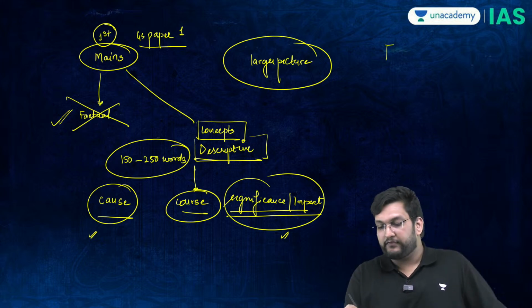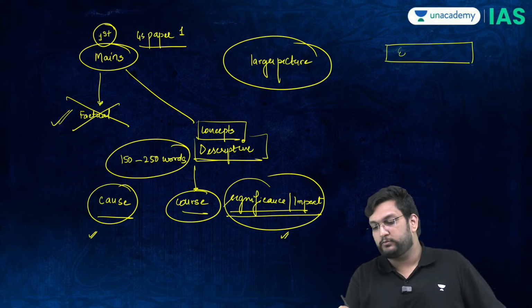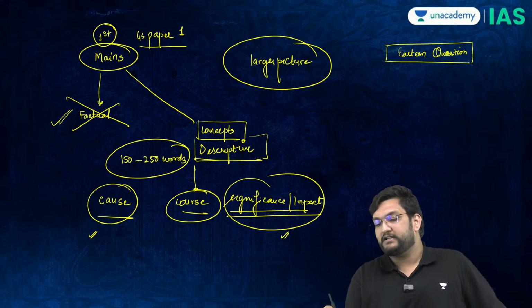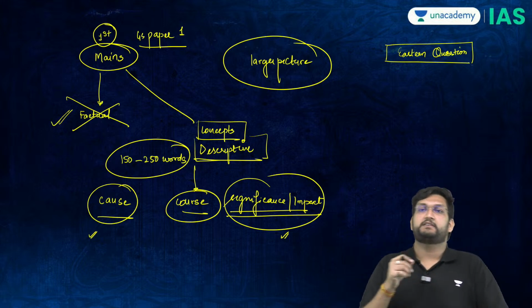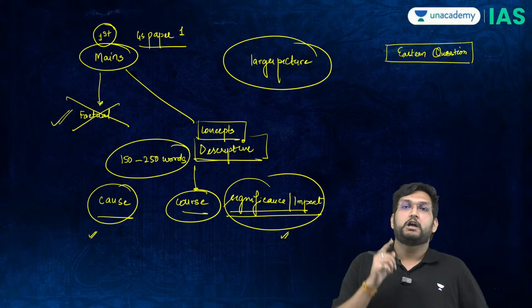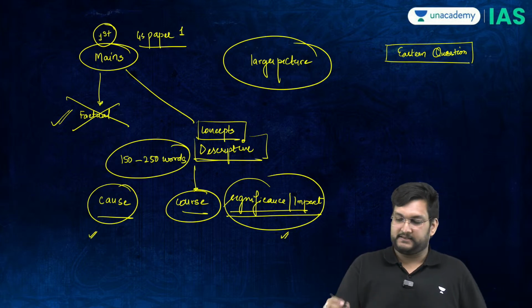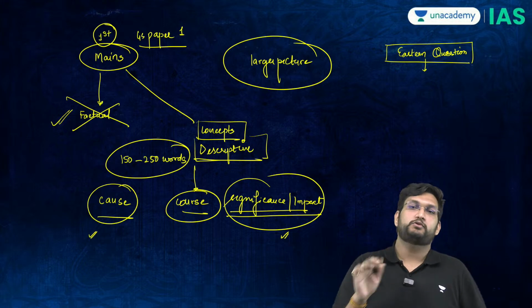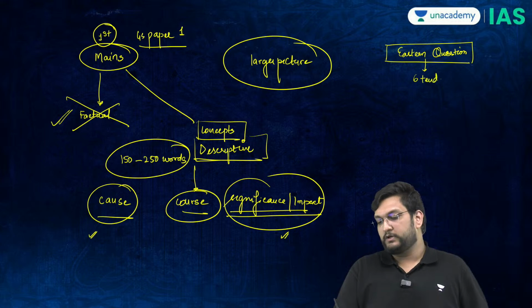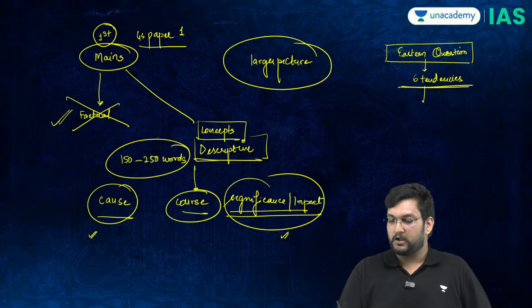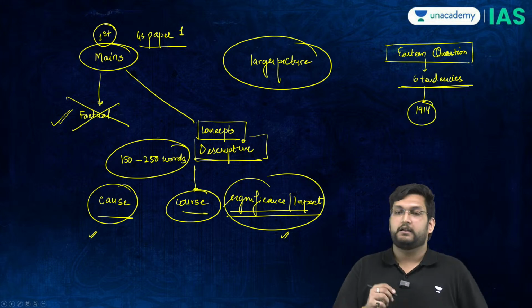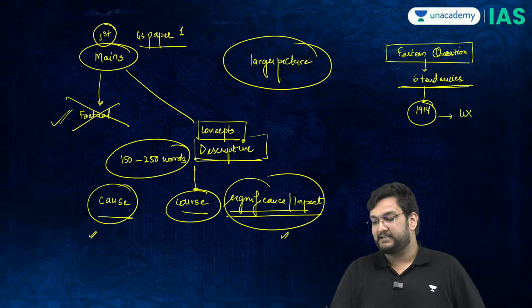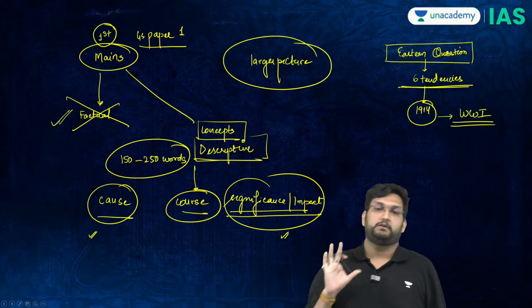And this is where the first part of the discussion is going to be related to what is called the Eastern question. Because if you understand the Eastern question, which is the question related to the Ottoman Empire, you will be able to understand multiple tendencies. From the Eastern question, we will discuss 6 to 7 tendencies which will develop in Europe, which will then explain to us what happened in 1914 that in turn led to a war at the scale of the world, which is the First World War.